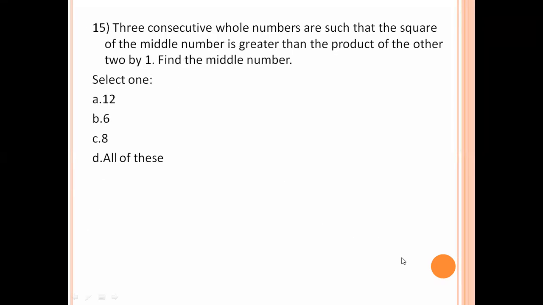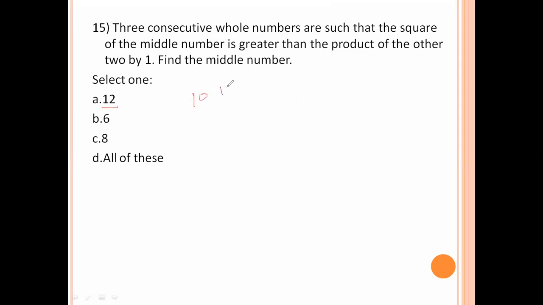Next. Three consecutive whole numbers are such that the square of the middle is greater than the product of the upper two by 1. Find the middle number. Here, three consecutive whole numbers are such that the square of the middle number is greater than the product of the other two by 1. Find the middle number. So here, see the options.